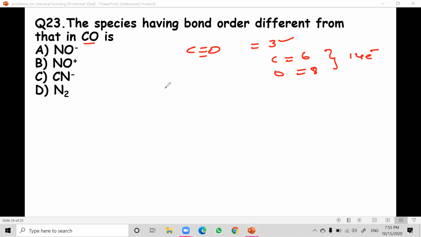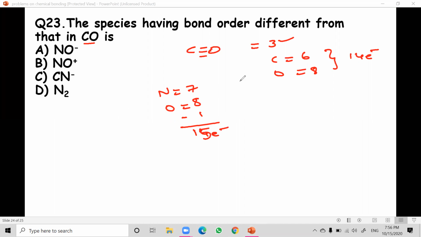And NO minus, if you take into consideration, NO means how much? Nitrogen is 7, oxygen is 8. 8 plus 7, 15. For NO minus, the minus means plus 1, so it is 16 electrons.